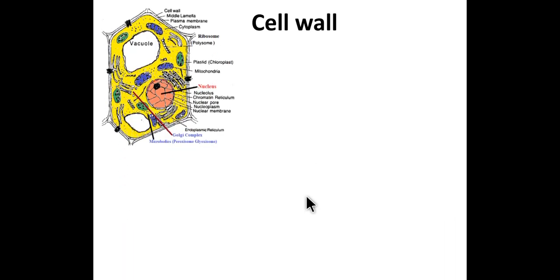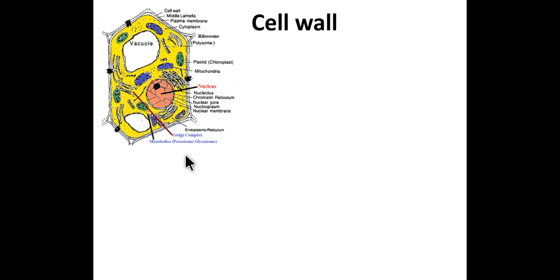So first of all, we will learn the cell wall. The plant cell is surrounded by distinct cell wall. The plant cell has a fixed shape and size due to cell wall, which is a non-living and specialized form of extracellular matrix.